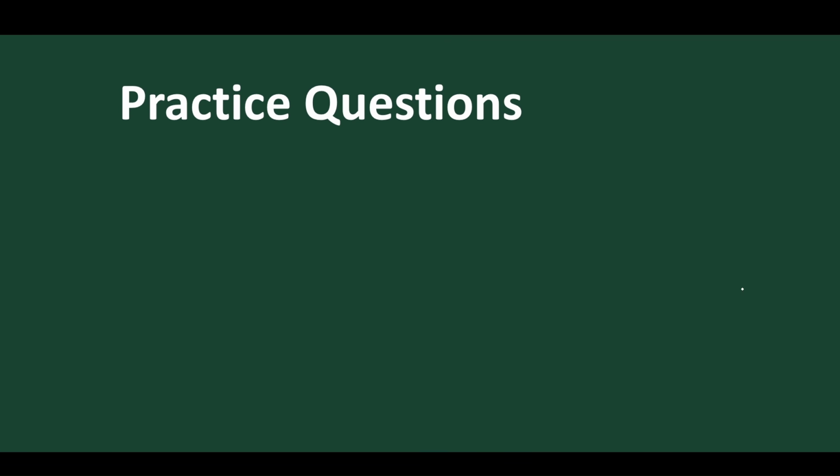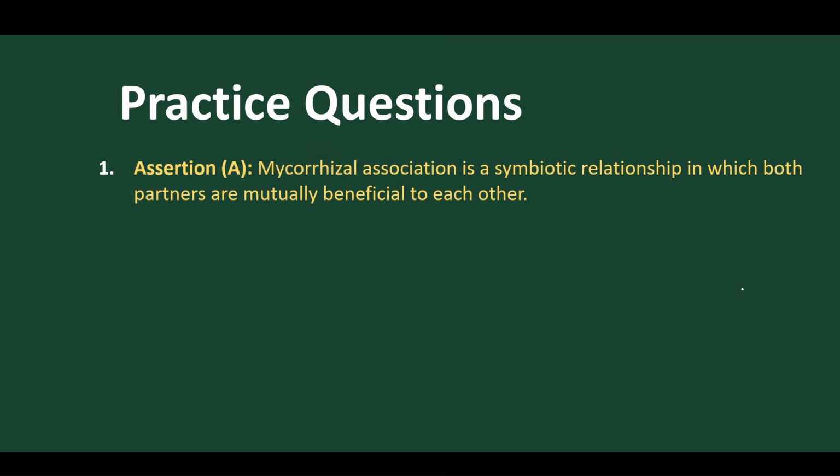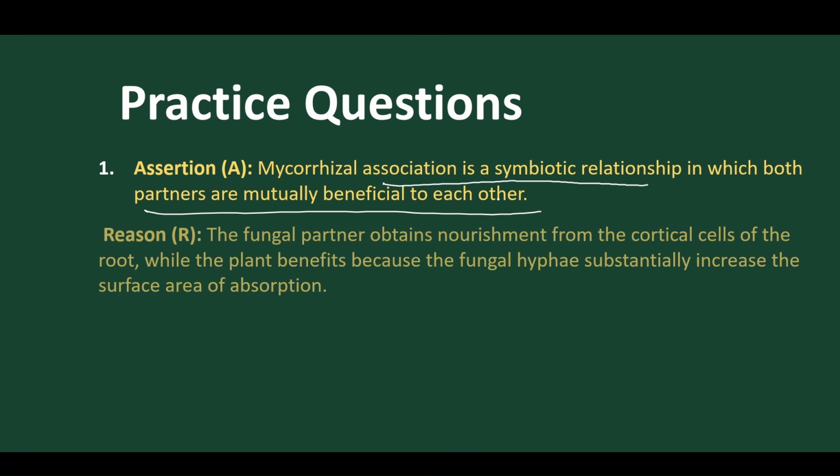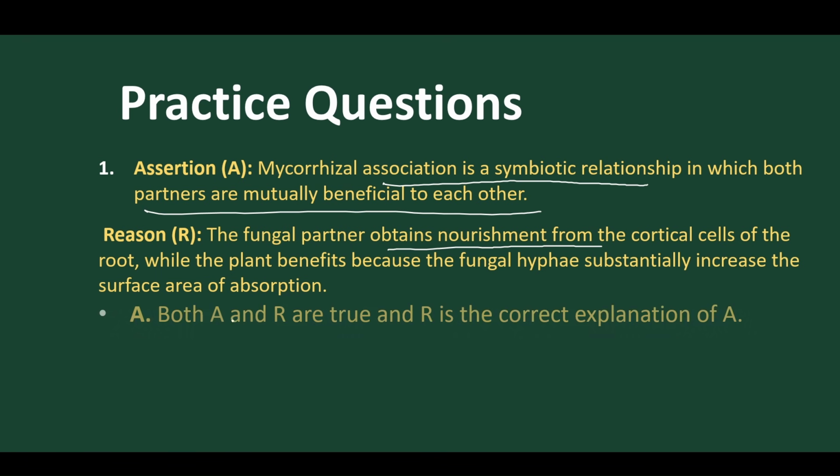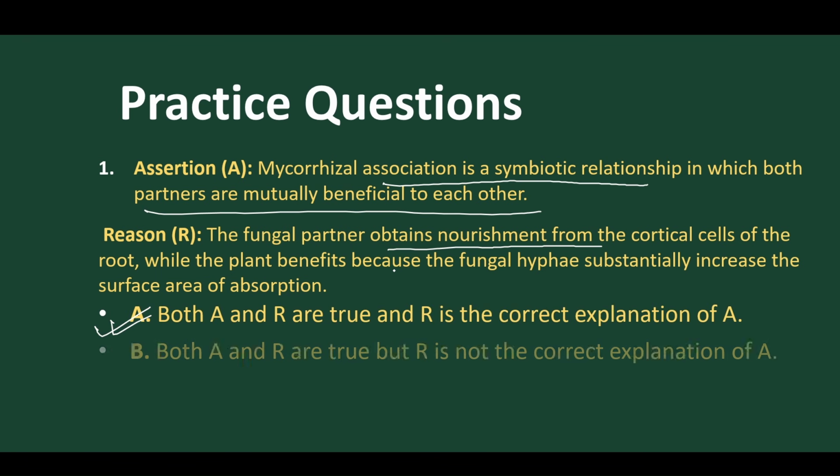Now let's discuss practice questions. Some practice questions will be discussed, and you will get more practice questions in our PDF or notes. Question number 1, assertion reason. Mycorrhiza association is a symbiotic relationship in which both partners are mutually benefited. Yes, it is right. The fungal partner obtains nourishment from the cortical cells of the root, while the plant benefits. Yes, both are right, and the reason is the correct explanation. So this one is the right answer. A is true, but R is false, no.